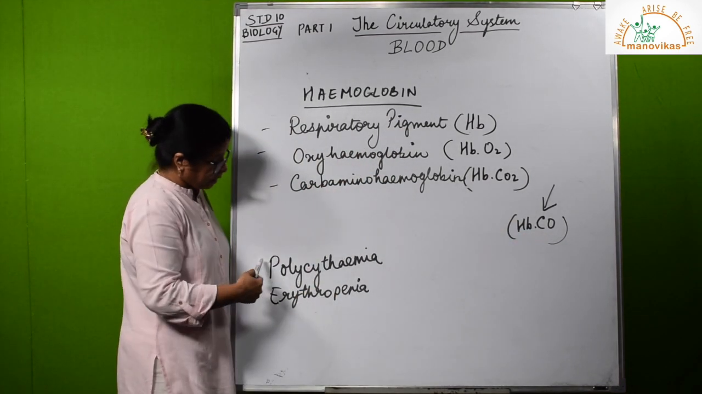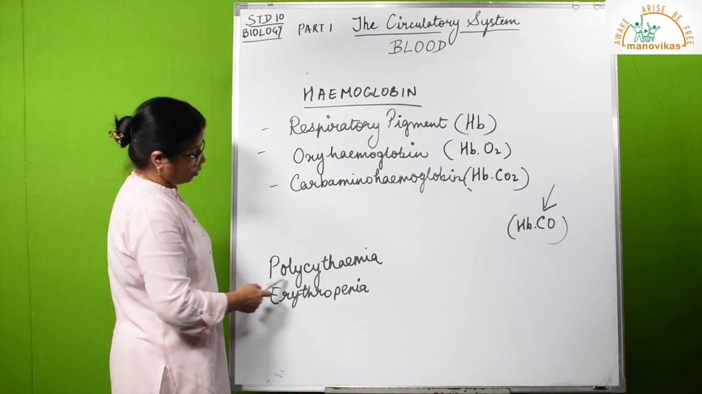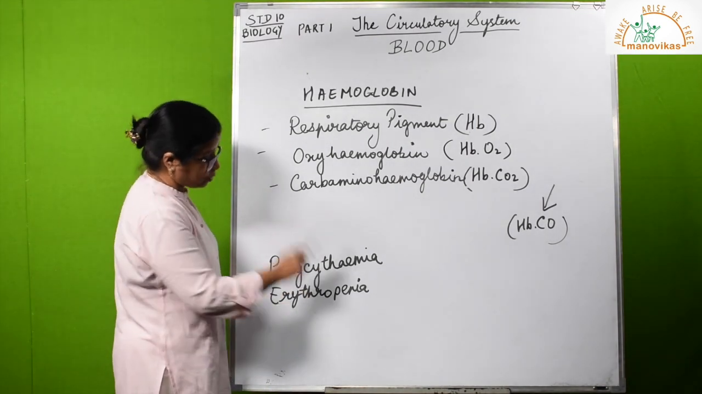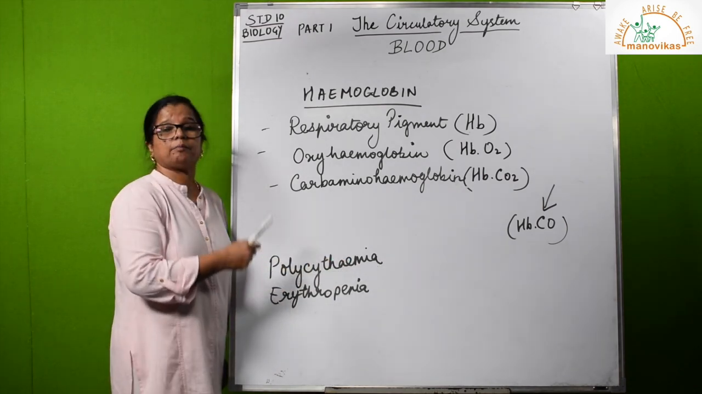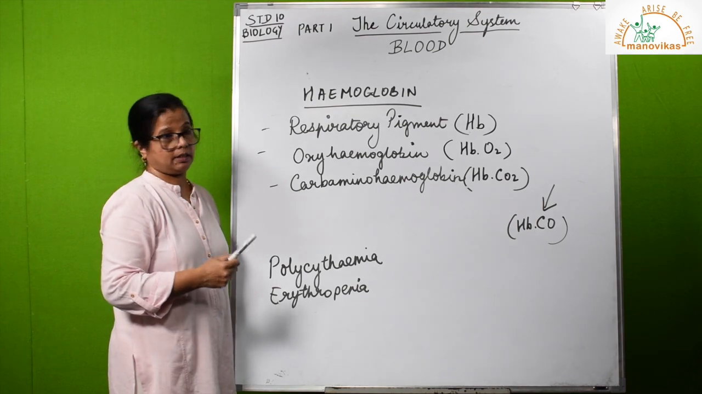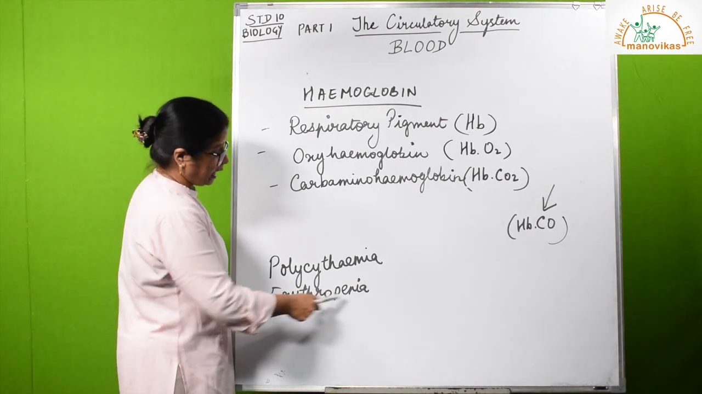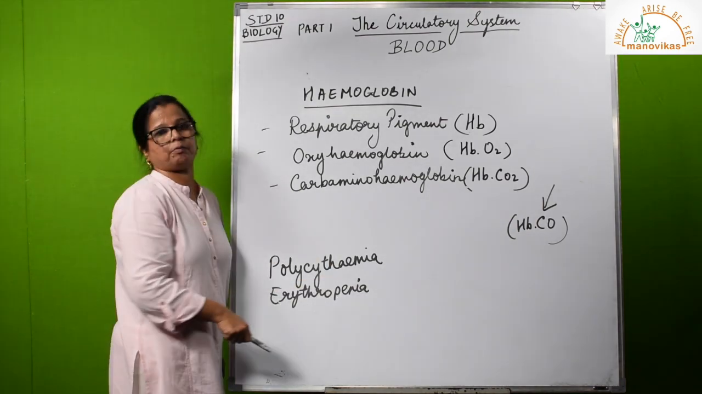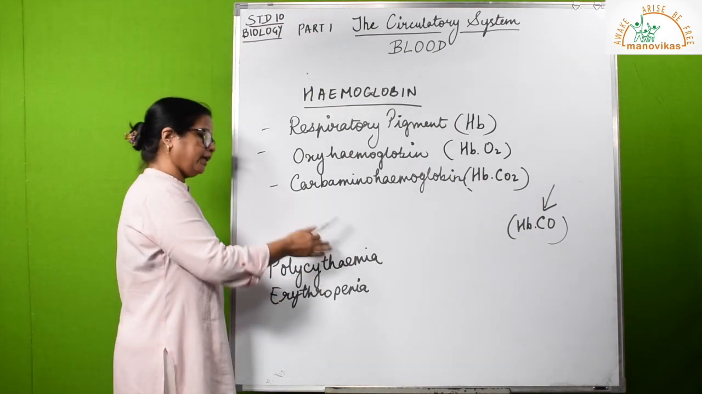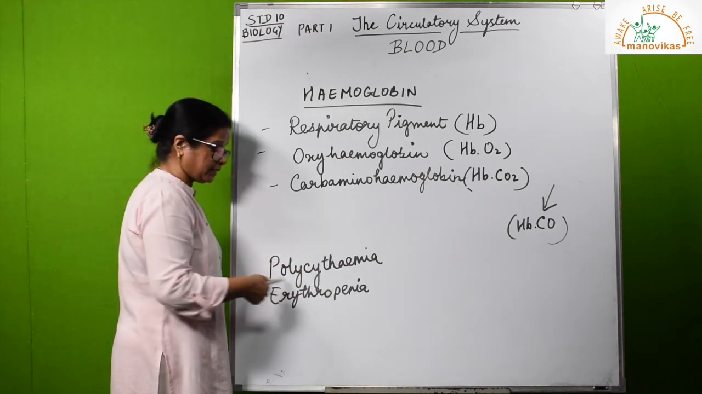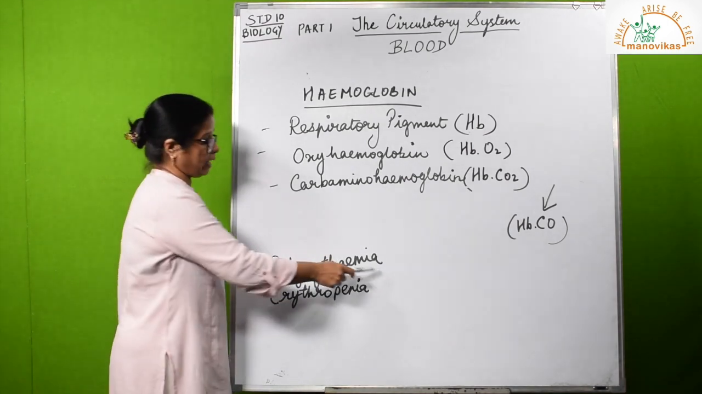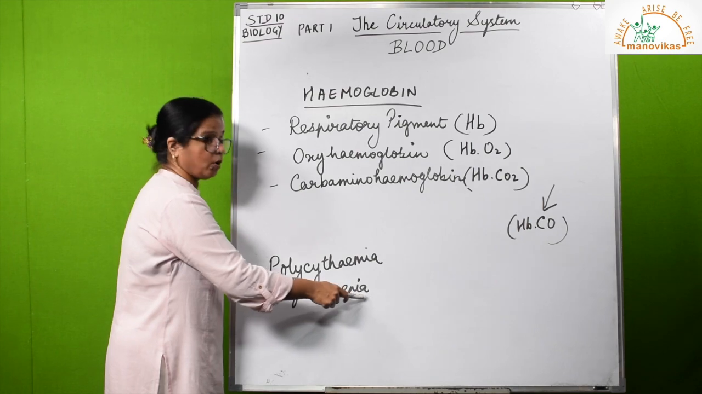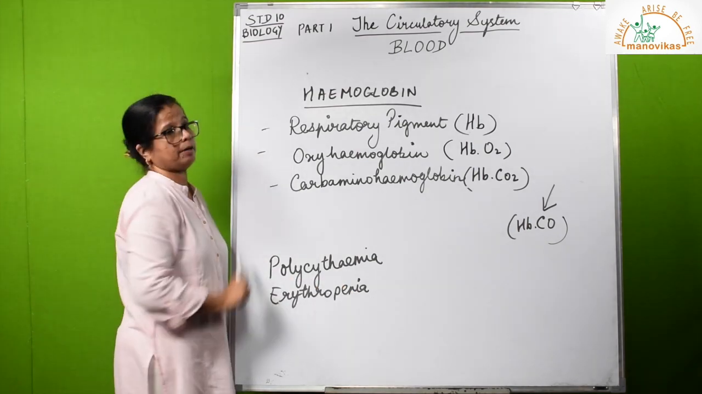Two other terms keep coming. Polycythemia and erythropenia. This is the abnormal increase in the number of RBCs. And this is the abnormal decrease in the number of RBCs. So these are both conditions. Remember these names, write their spellings correctly. You can be asked to compare these conditions. So abnormal increase, abnormal decrease in the number of RBCs.